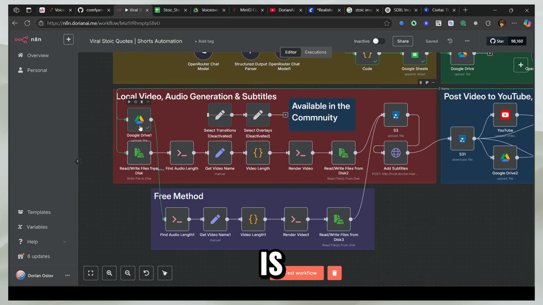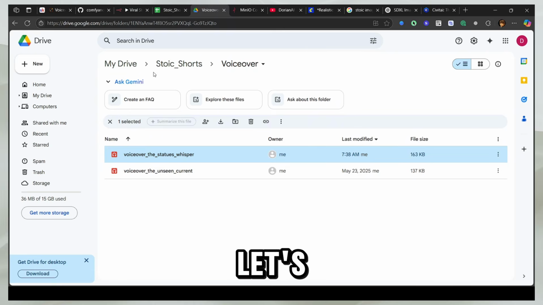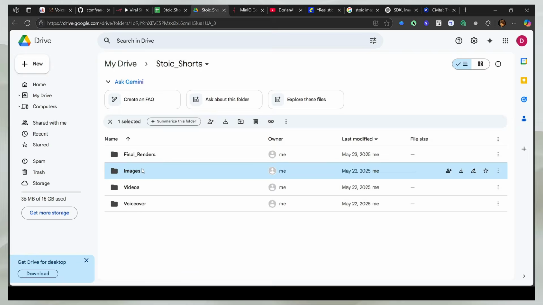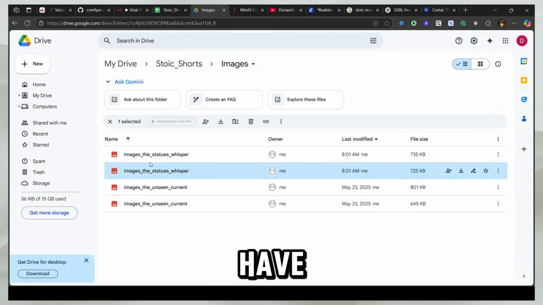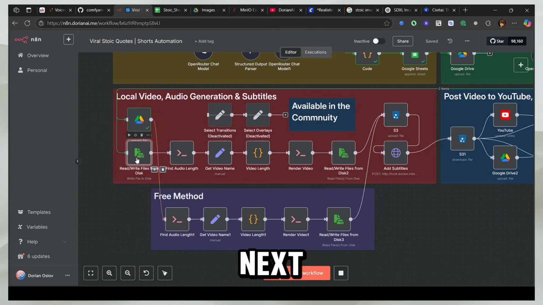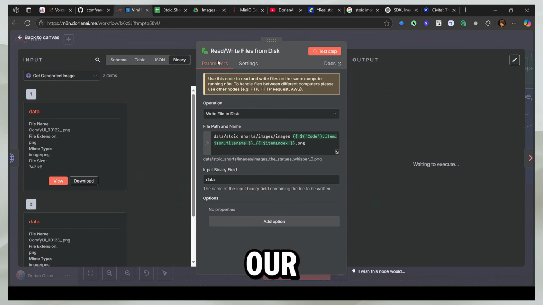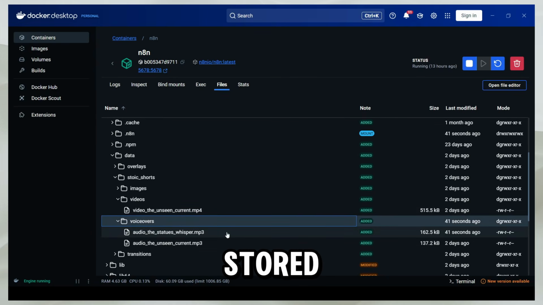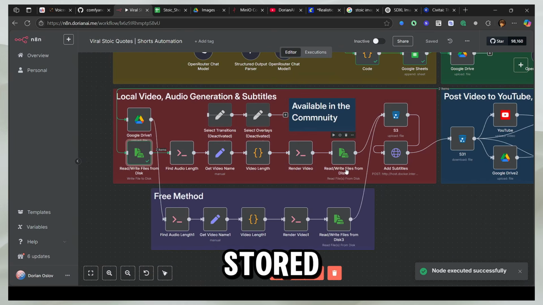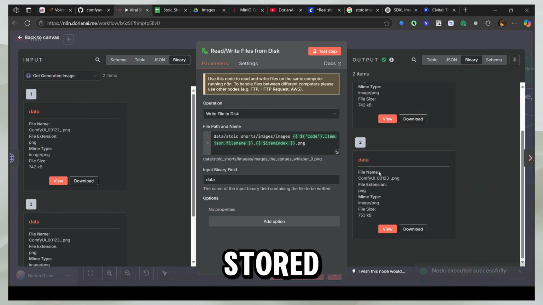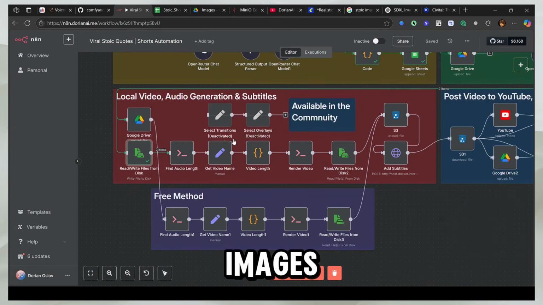So the next step is that we completed our Google Drive. So let's go here and see our images. And here you can see I have the statues whisper. So I have my images here now. The next step would be to write our images to our local folder. So it goes here and gets stored here. And now it's going to complete running. So all my files are stored locally. And here you can see, this is complete. So I've stored both our images locally.